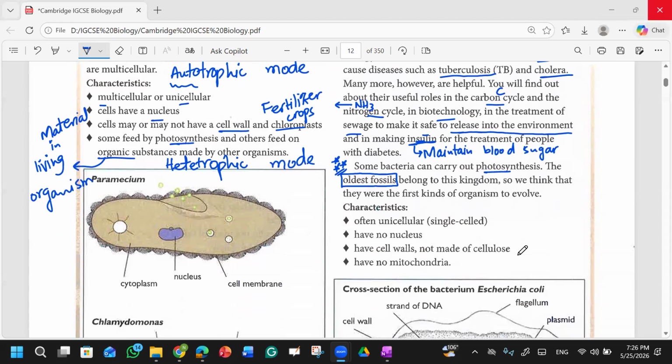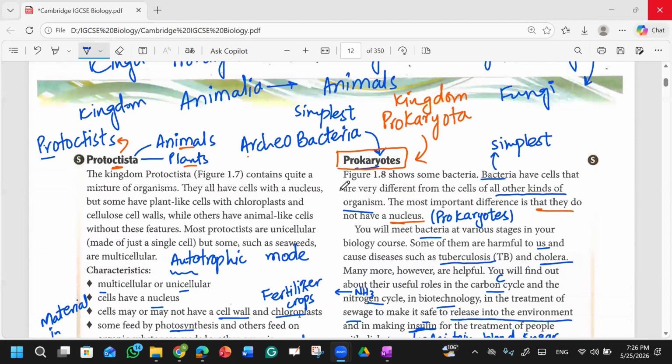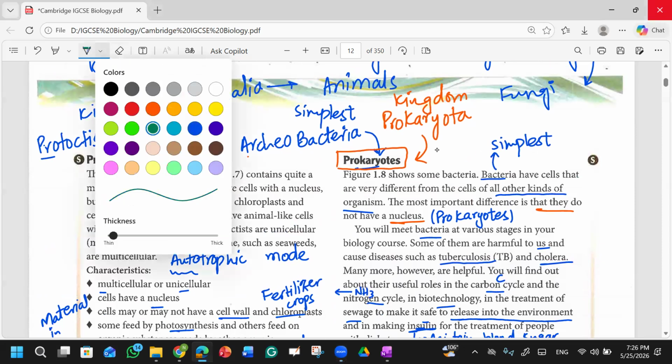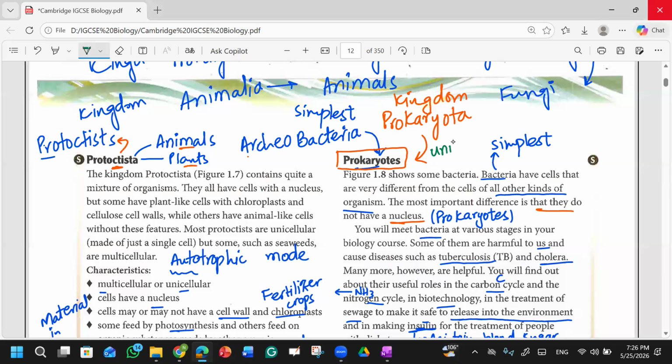One more important thing about this kingdom is that it is the oldest kingdom. The simplest organisms belong to this kingdom. And remember one more important thing: all the organisms in this kingdom are unicellular. They have just one cell. All Kingdom Prokaryota organisms are unicellular.